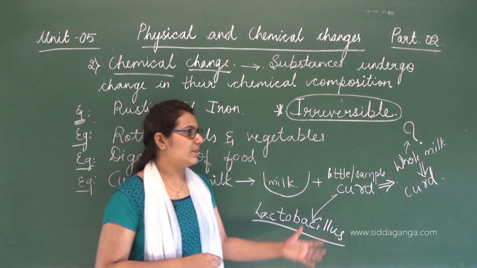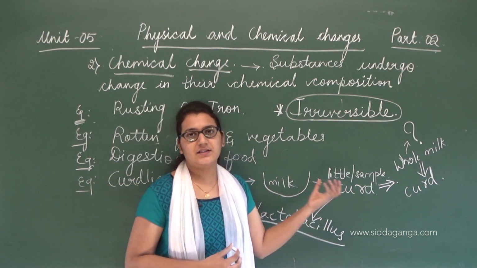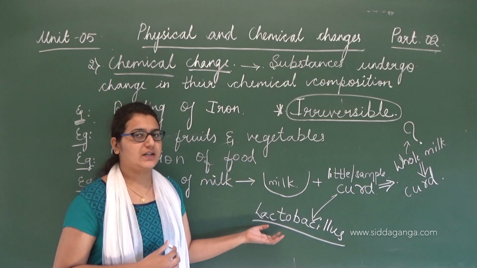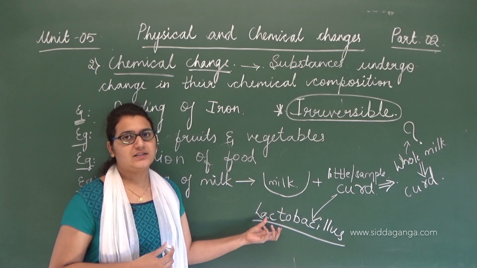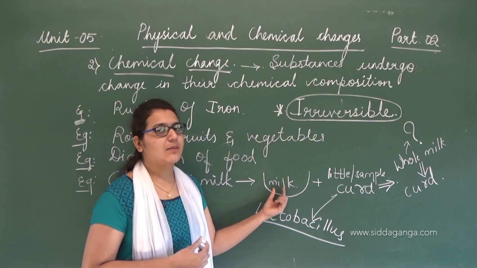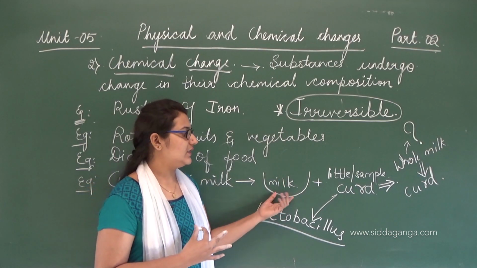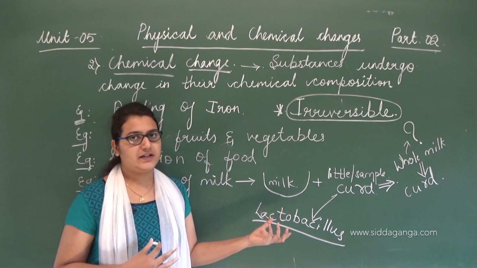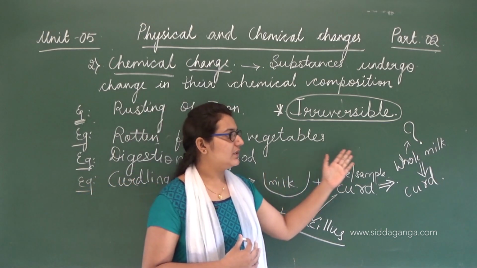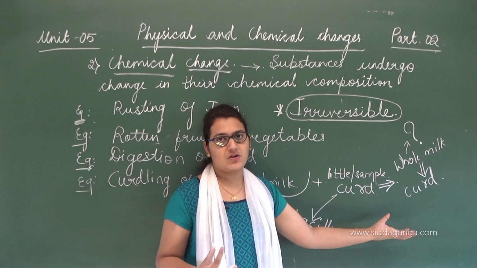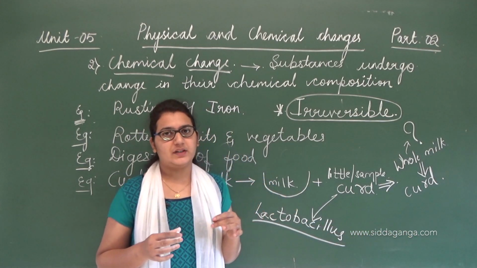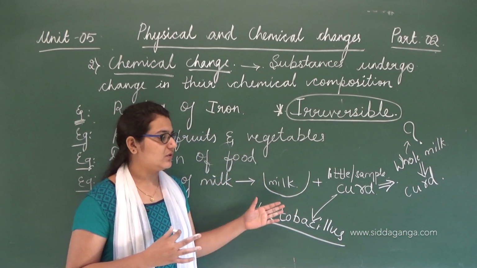Okay, so this curd contains lactobacillus, that is the name of this bacteria. What this bacteria does is make the milk coagulate. See, milk is a liquid, right? When curd is formed, it is not liquid, it is kind of lumpy, right? This is because of the presence of this bacteria.